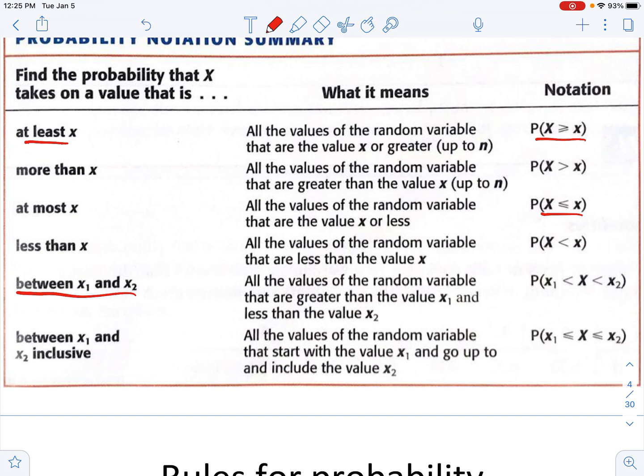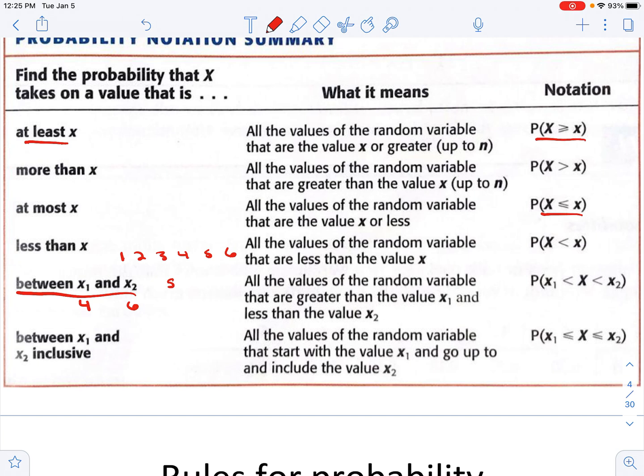If I just say between, or if the question asks what's in between, we don't include the numbers on the outside. So let's say I have numbers 1, 2, 3, 4, 5, and 6, and I say, what's the probability of getting between 4 and 6? There's only one number that fits between 4 and 6, and that would be a 5. So that's what it's saying, okay?